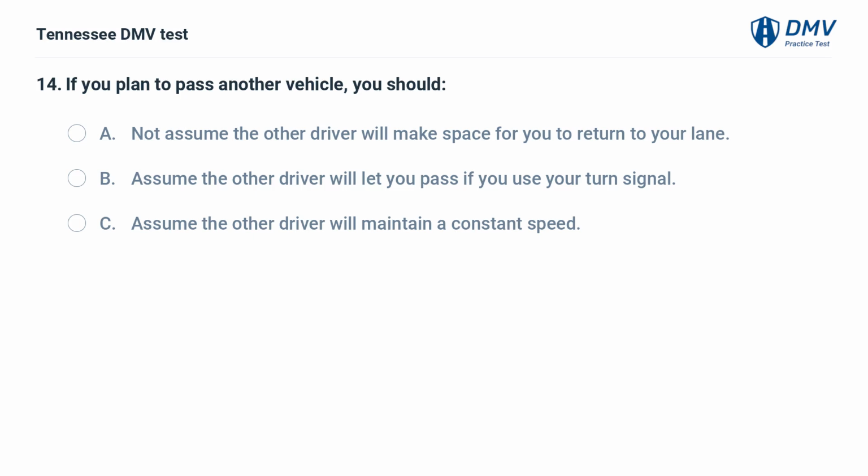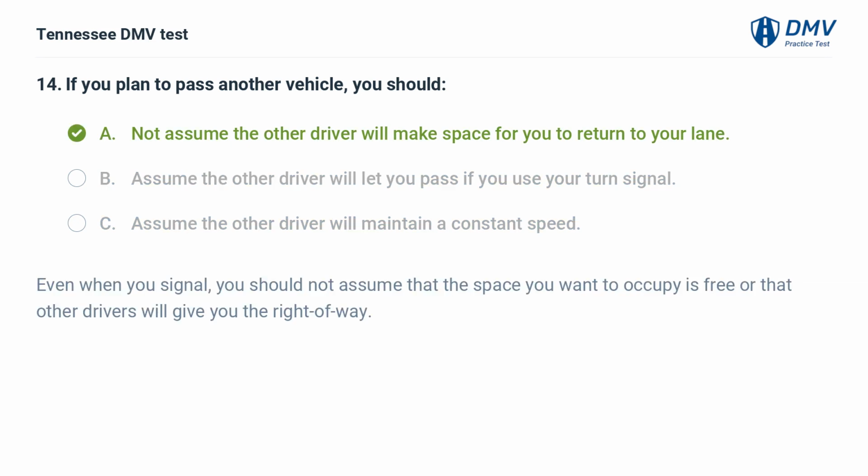If you plan to pass another vehicle, you should: A. Not assume the other driver will make space for you to return to your lane. B. Assume the other driver will let you pass if you use your turn signal. C. Assume the other driver will maintain a constant speed. A. Not assume the other driver will make space for you to return to your lane. Even when you signal, you should not assume that the space you want to occupy is free or that other drivers will give you the right of way.